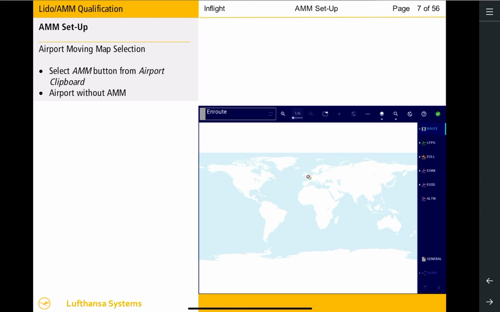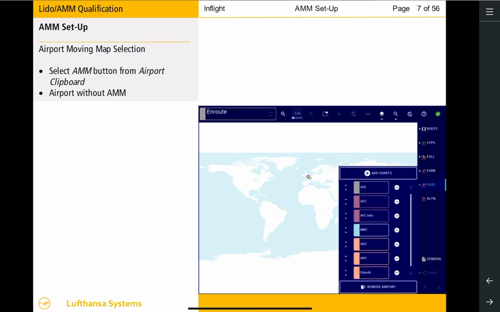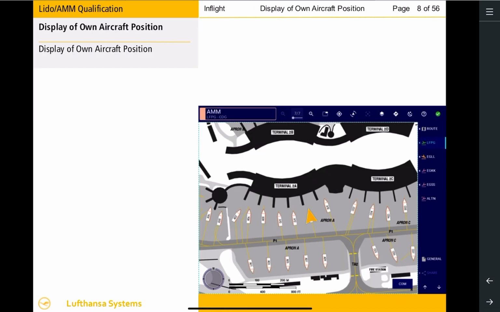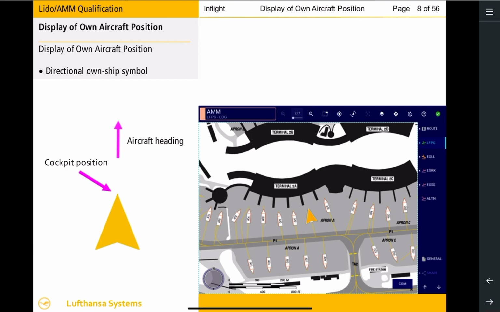If your company has not selected all airports to be available on AMM, those airports will not have an AMM button in the airport clipboard. Let's have a closer look at the Own Ship symbol displayed on the map. The cockpit position is represented by the apex of the directional Own Ship symbol. The symbol points in the direction of the aircraft's heading.